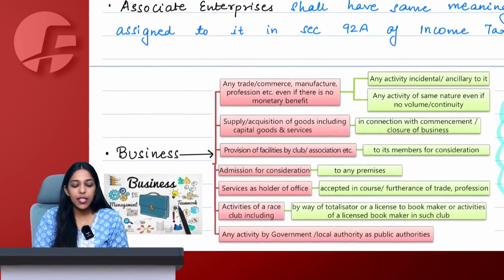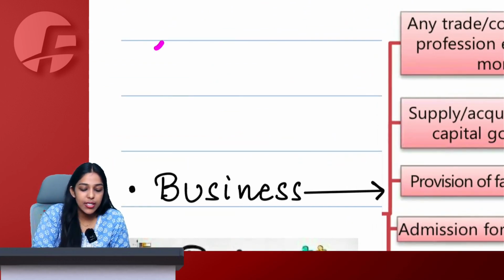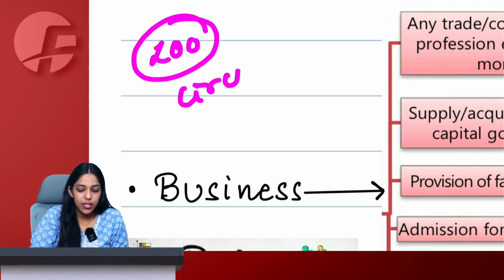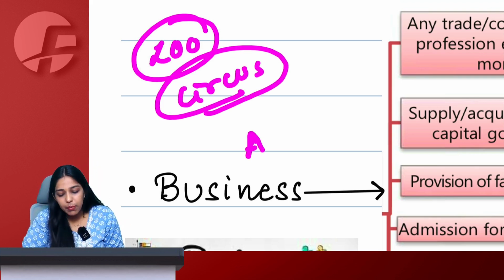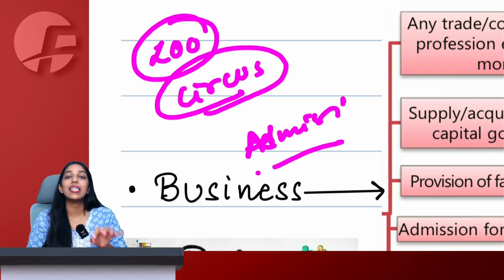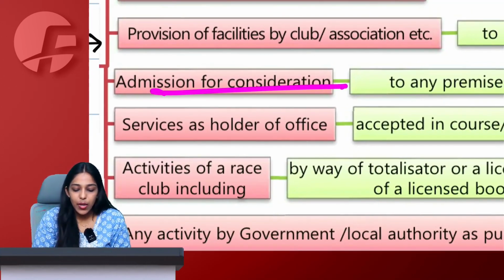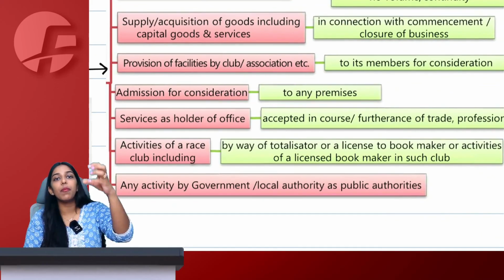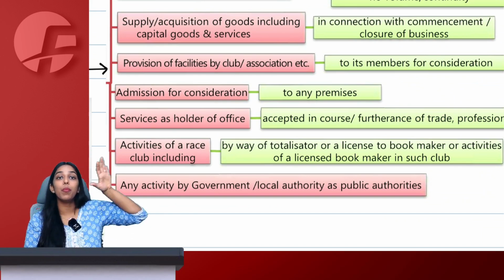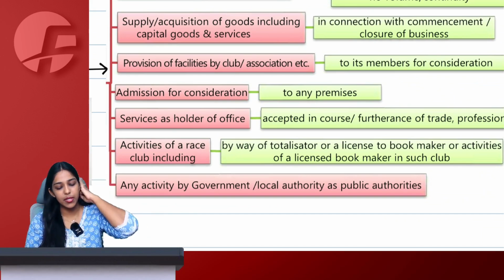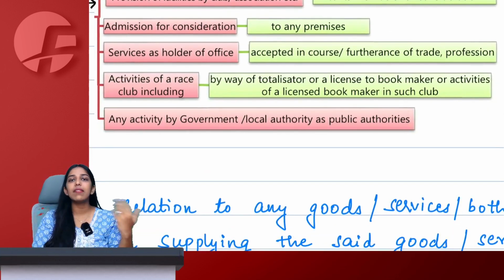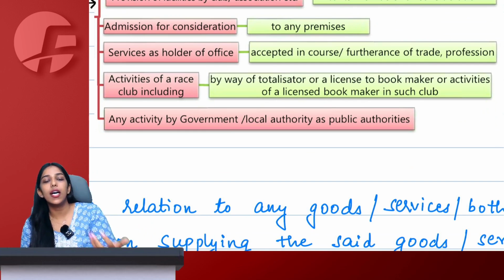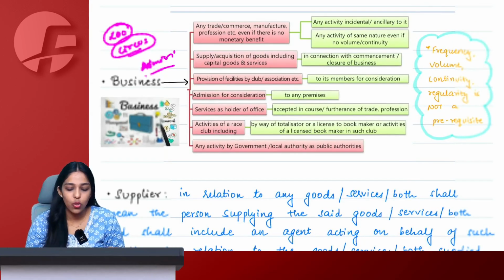If you are paying consideration to take admission at some place, let's say you go to a zoo. To enter the zoo, you need to take a ticket. You go to a circus. To enter the circus, just to take admission in it, you need to purchase a ticket. Is that also a business? The answer is yes. So admission for consideration to any premises is also a business. If you are holding some kind of a post or an office and you are charging consideration to be on that post, that is also a business. Then horse race clubs and any activity done by government authorities as a public authority, they are all considered as business only.